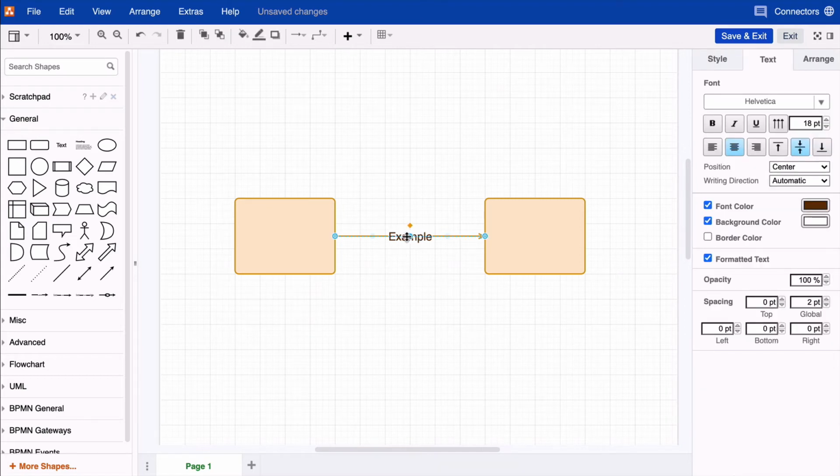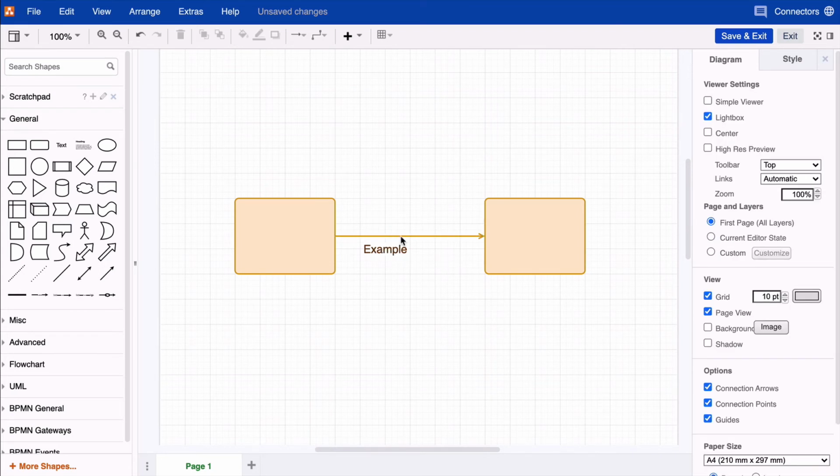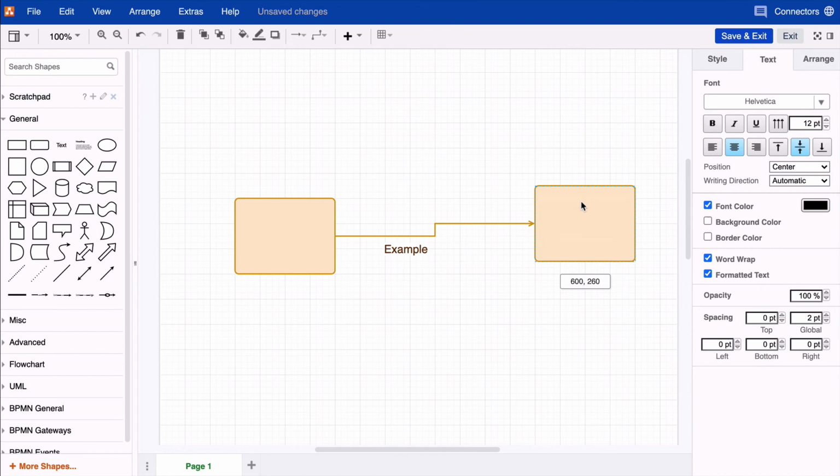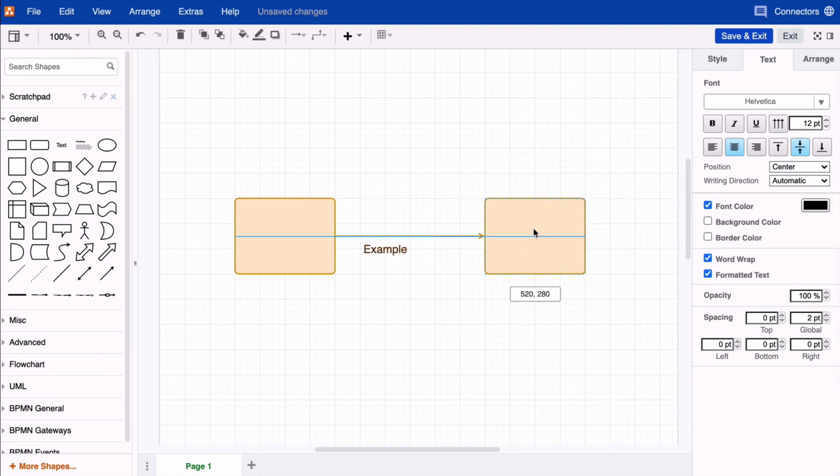Want to move the text somewhere else? Just select your text and drag the orange diamond here to a new location and the text will follow. You can place the text above or below the connector. The text will stay attached to the connector you've assigned it to, so even if you decide to move the shape, the text stays with that connector. And that's what you can do with text and your connectors.